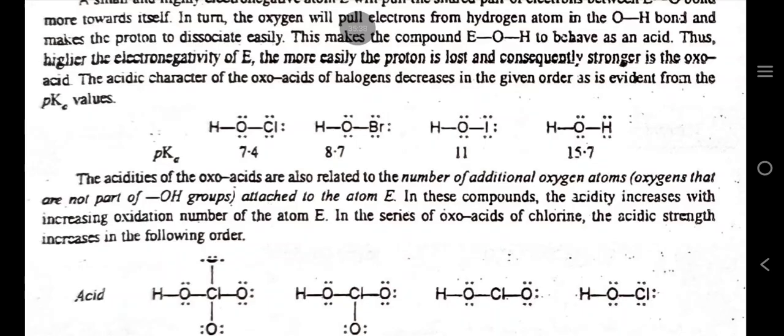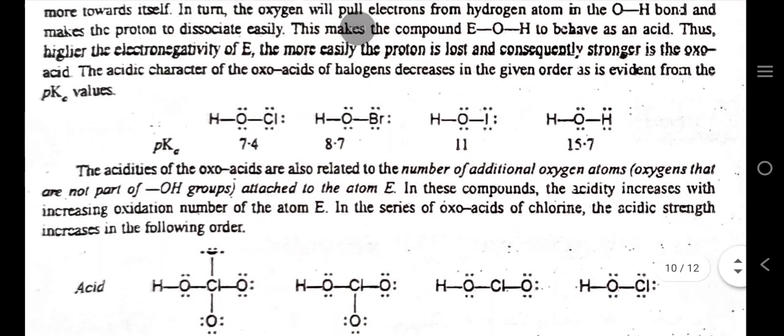Thus, the higher the electronegativity of E, the more easily the proton is lost, and consequently the stronger is the oxoacid. The acidic character of the oxoacids of halogens decreases in the given order, as is evident from the pKa values.